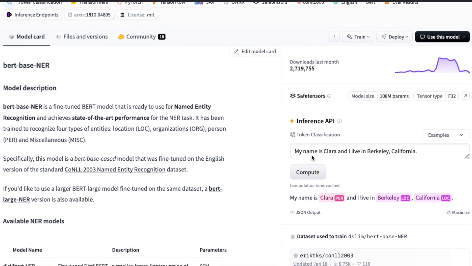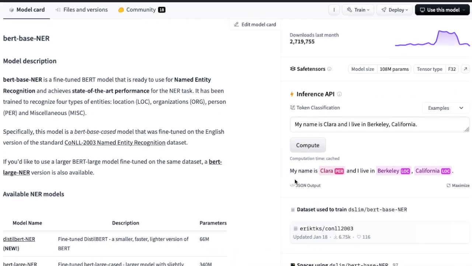In this case, we see an example of a string of unstructured text that says, "My name is Clara and I live in Berkeley, California." When we run this model, we get the named entity recognition that Clara is tagged as a person, Berkeley is tagged as a location, and California is tagged as a location. So named entity recognition looks a little bit like part of speech tagging, only now we're tagging for entities rather than the grammatical parts of speech.